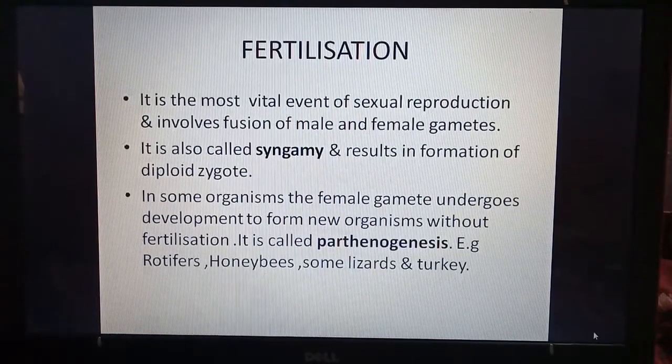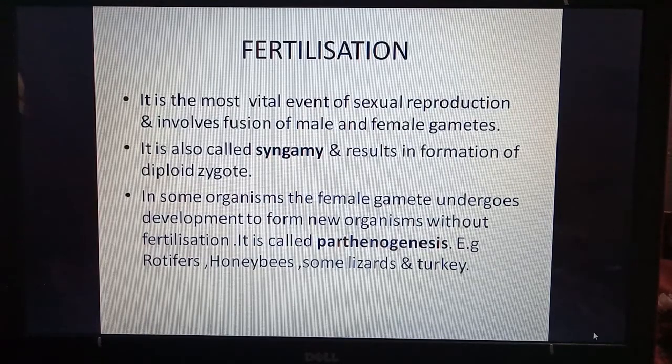Fertilization. It is the most vital event of sexual reproduction. It is the most important event. It involves fusion of male and female gametes. It is also called syngamy and results in the formation of a diploid zygote.